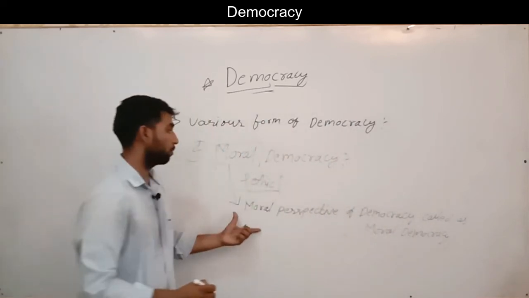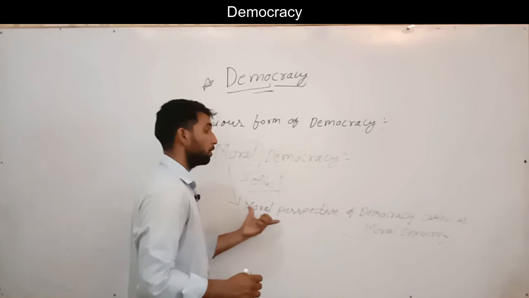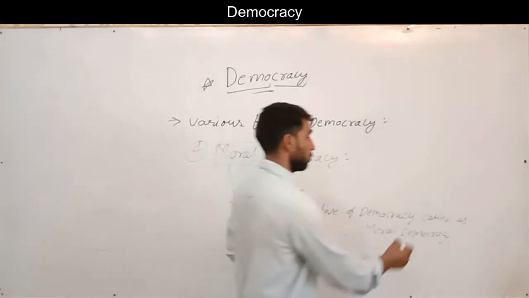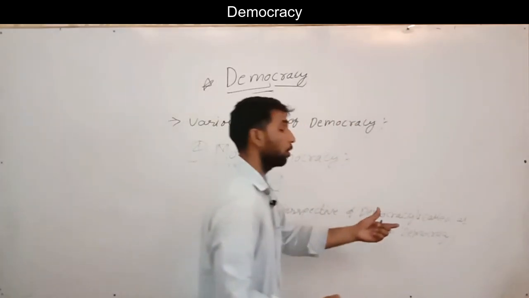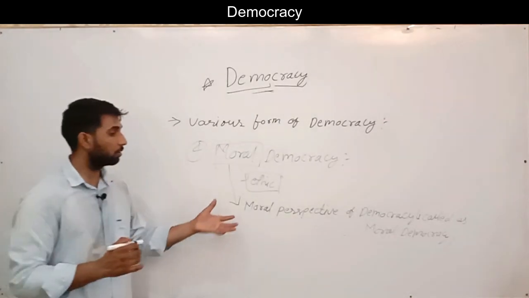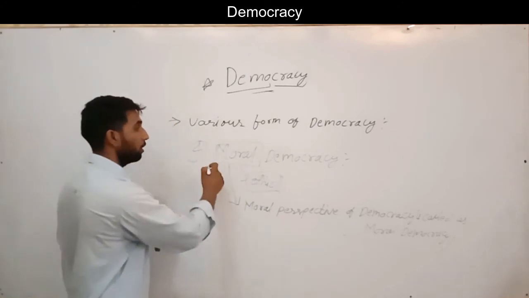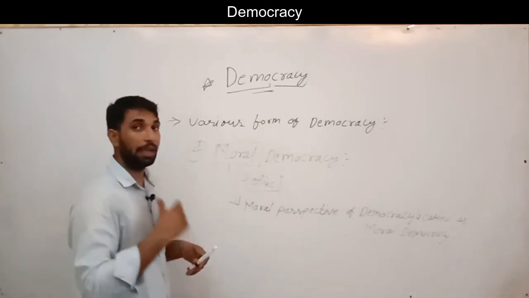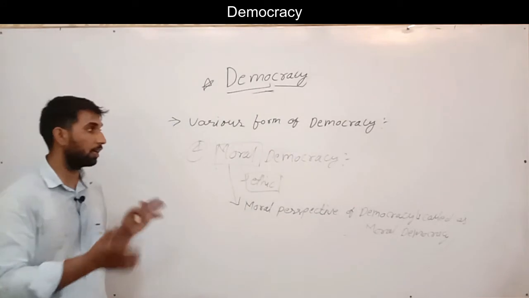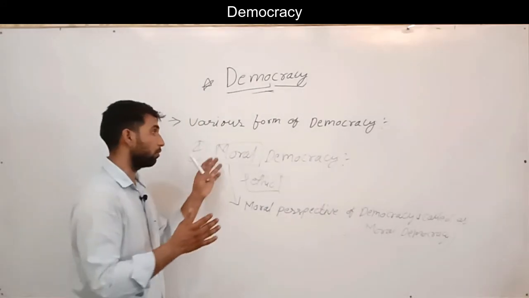For the definition, the moral perspective of a democracy is called a moral democracy. So the whole ethical democracy we call a moral democracy. An alternative name for moral democracy is ethical democracy. Moral and ethics are parallel or interchangeable words.